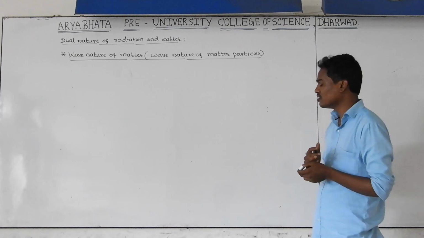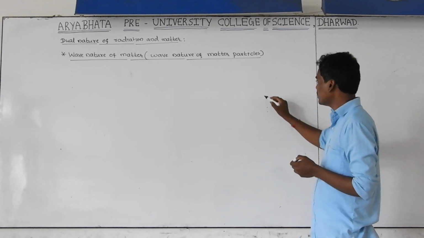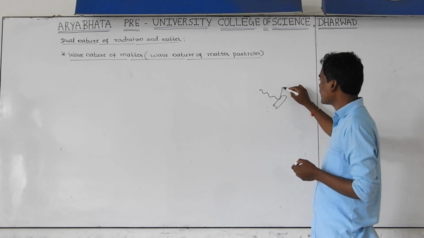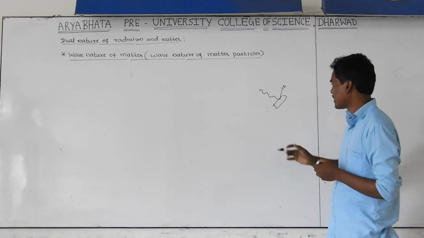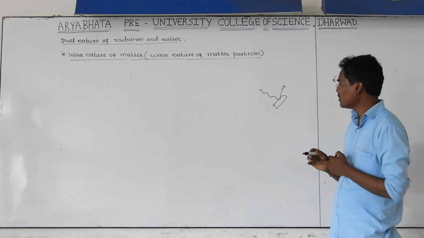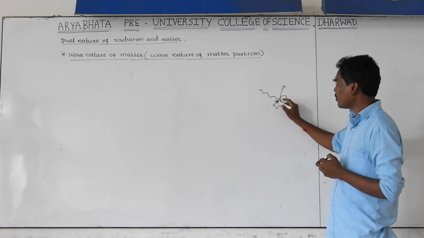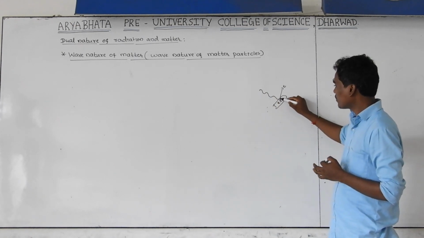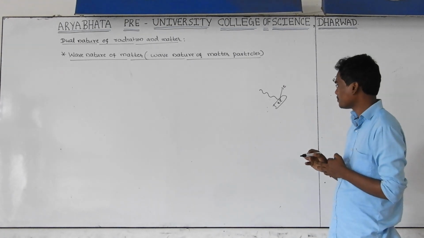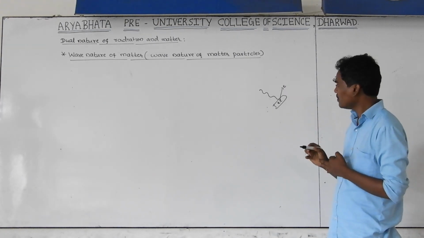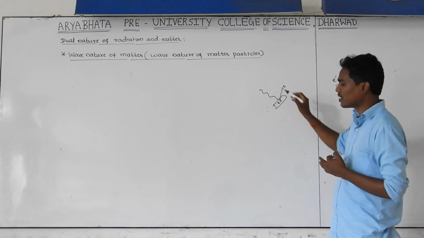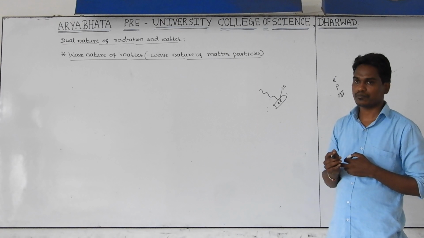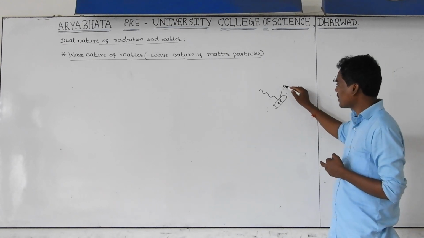According to Einstein, radiation also behaves like a particle. For example, this is the photoelectric experiment. Whenever light is incident on a metal surface, electrons are suddenly ejected from the surface of the metal. Here the electron is a particle. How is it possible to emit this particle by using radiation?